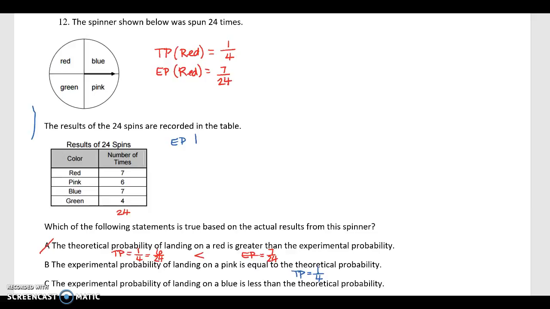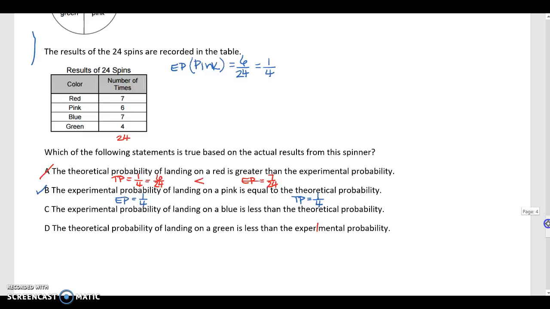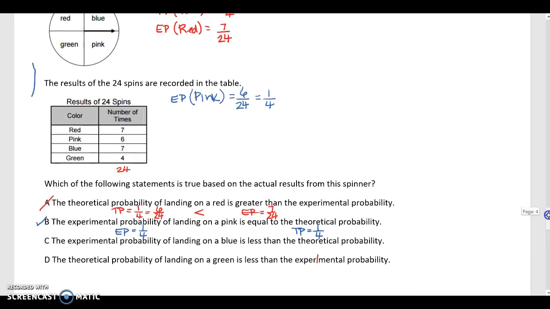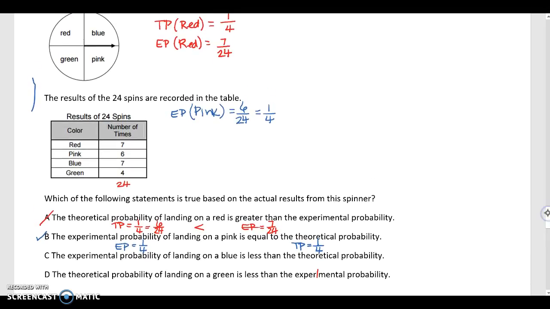Okay, so the experimental probability of pink is 6 out of 24, right? Well, we could reduce that. If we divide by 6, we get 1 over 4. So the experimental probability is 1 over 4. So it's equal. Well, that looks good, but we have to keep checking, okay? Oops, I keep going too far. Okay, we're going to keep checking.